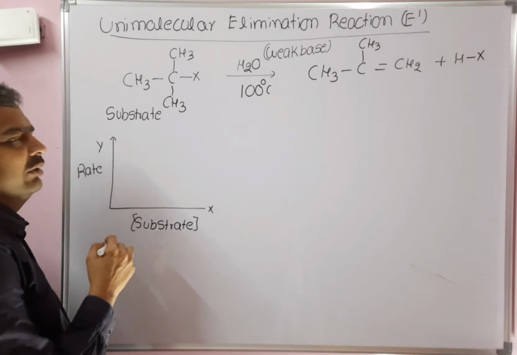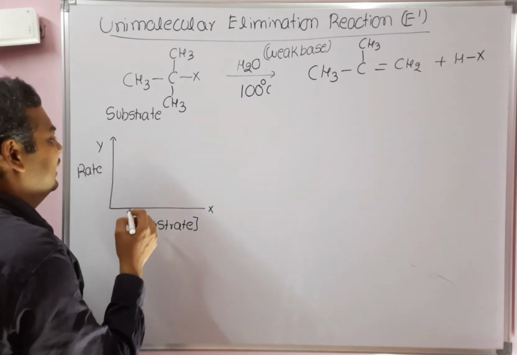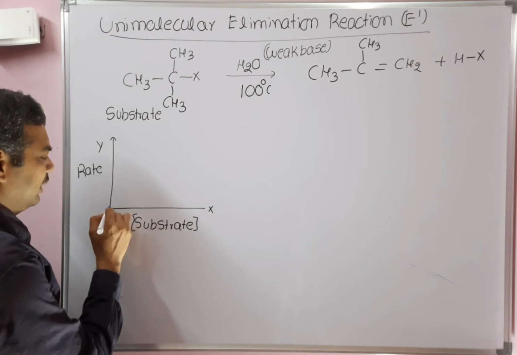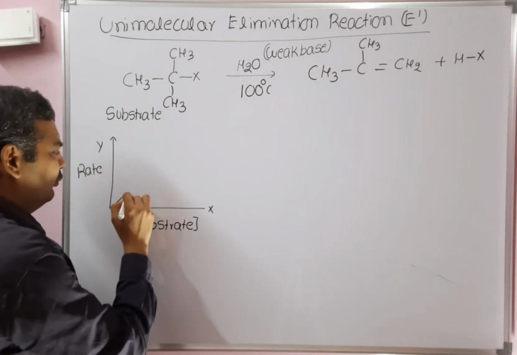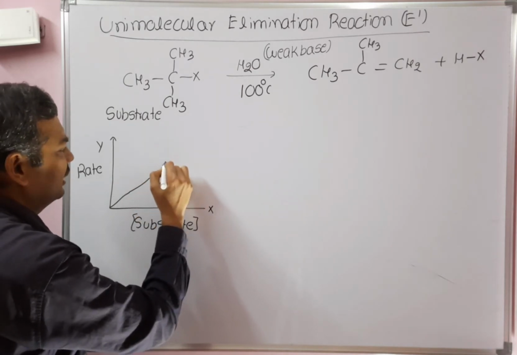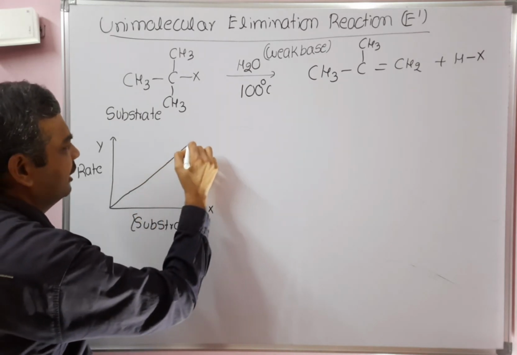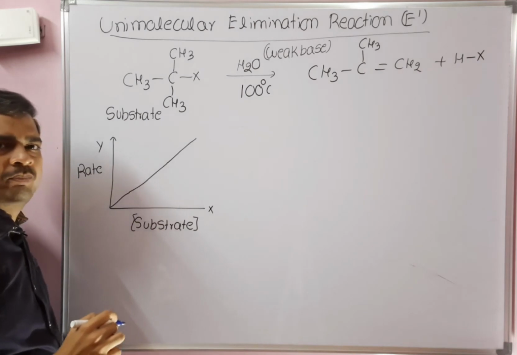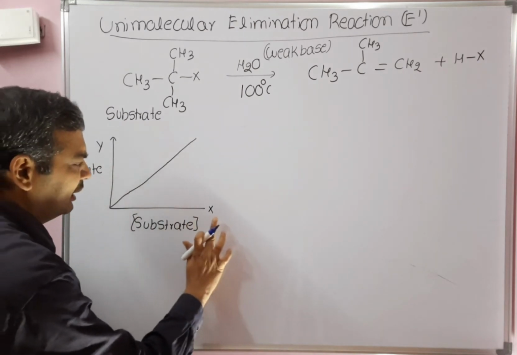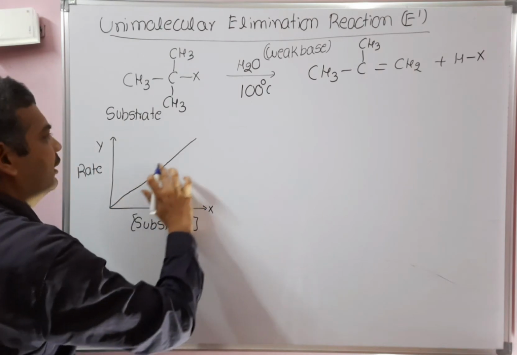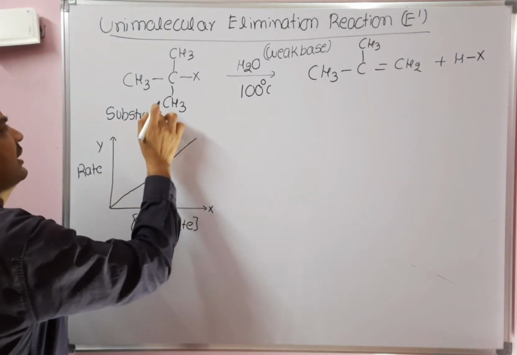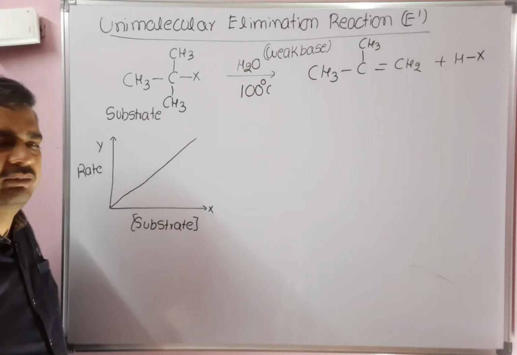From the graph and the experimental data, it is clear that if you increase the concentration of the substrate, rate will increase. The graph is like this. The meaning of this graph is, if you increase the concentration of the substrate, rate of the reaction will increase.